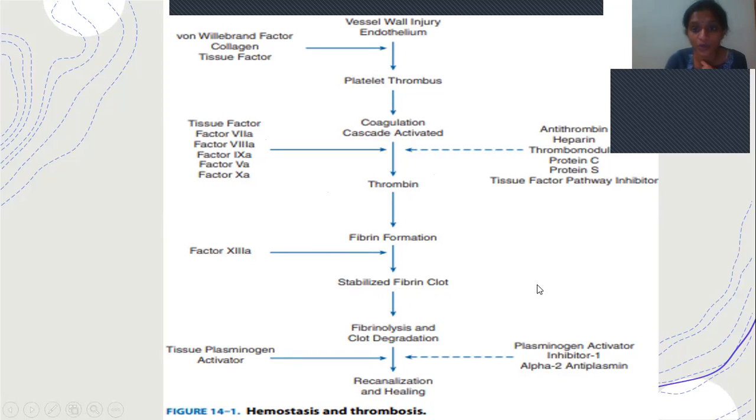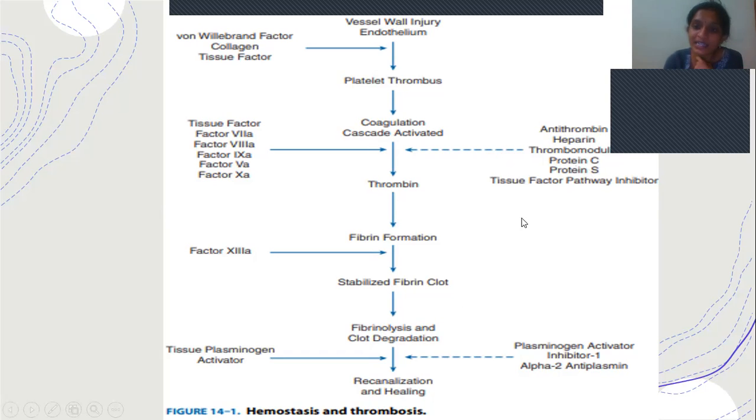Now, the antithrombotic or inhibitors. Once the vessel wall is sealed, the plasminogen activator will inhibit the dissolution of that. But this will be inhibited by alpha 2 antiplasmin and antithrombin, heparin, thrombomodulin, protein C, protein S, tissue factor pathway inhibitor. All these will get converted to activated forms and inhibit these following steps.